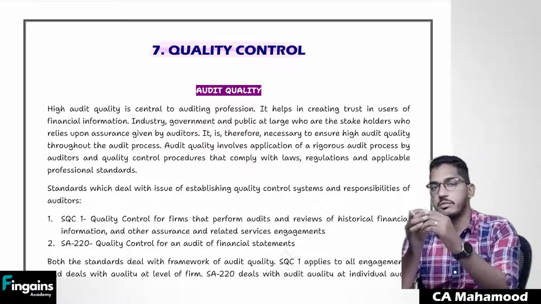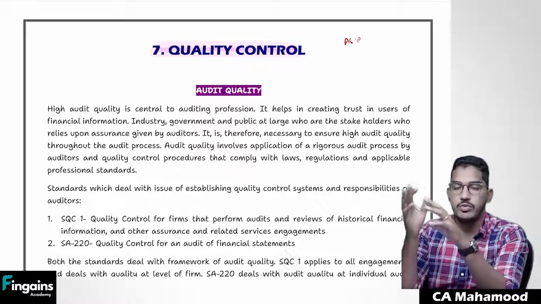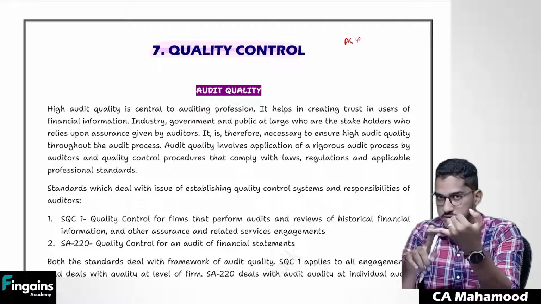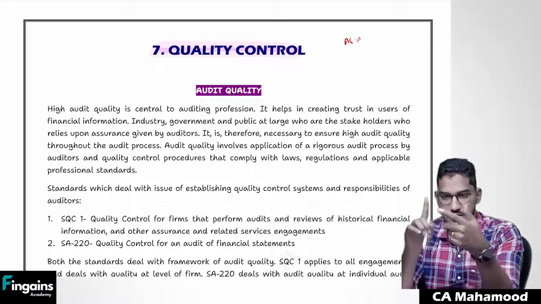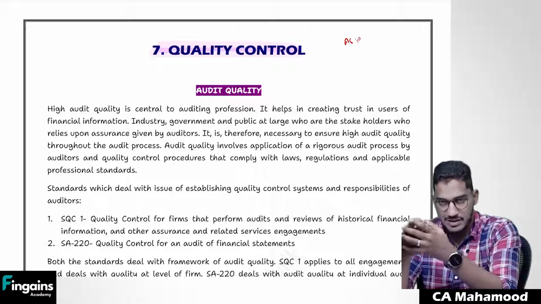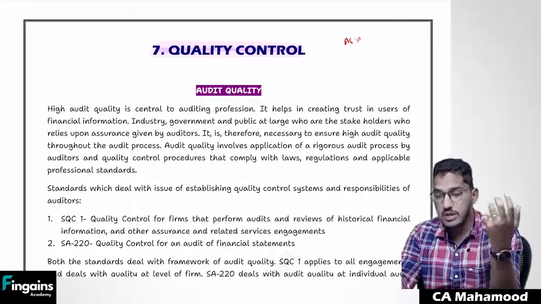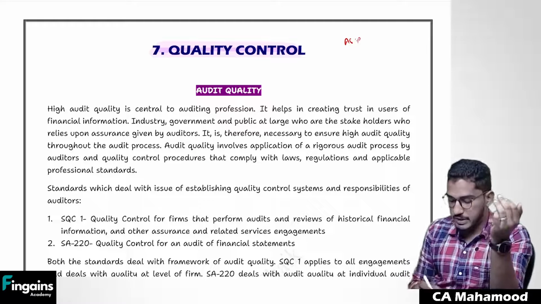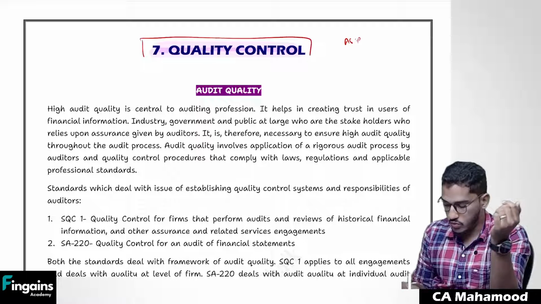In the previous session, if you remember, we successfully revised the chapter audit strategy, planning and program, where we revised the content from SA 300. We understood the concept of the entire planning process: what is audit strategy, what is audit plan, what is audit program, and how we are going to establish that. I even gave you some practical examples to make you understand the concept in a much better way. On the same lines, we are now going to take up the next chapter, which is quality control.